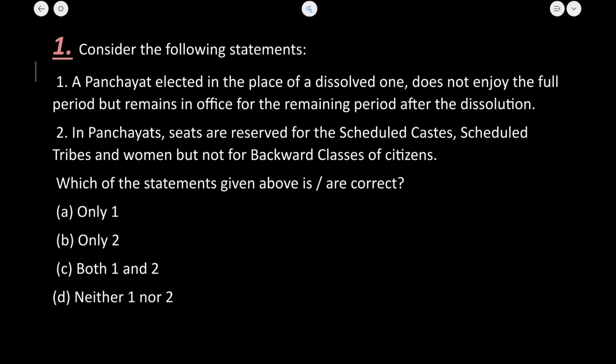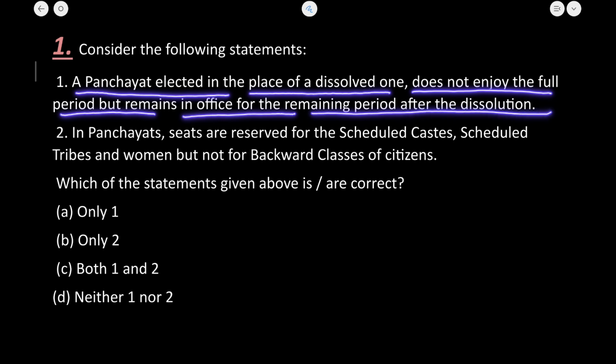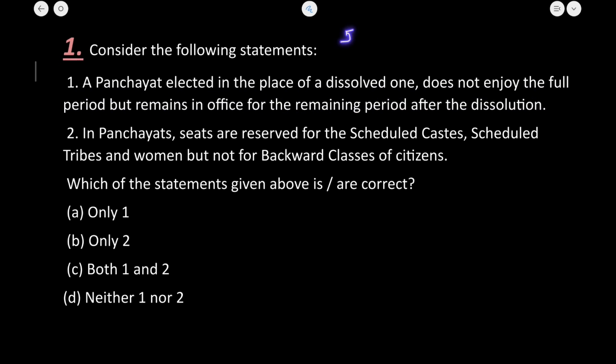Let's now start with question number 1. A panchayat elected in the place of a dissolved one does not enjoy the full period but remains in office for the remaining period after the dissolution. Yes, it is absolutely true. I also gave you the example that the normal tenure of the panchayat is around 5 years. Now, if the panchayat gets dissolved in the premature period, let us say after working for 2 years, the new panchayat that will be constituted is going to work for the remainder period of 3 years.